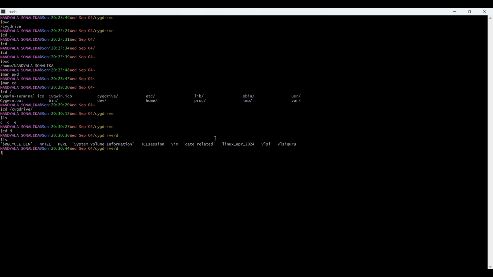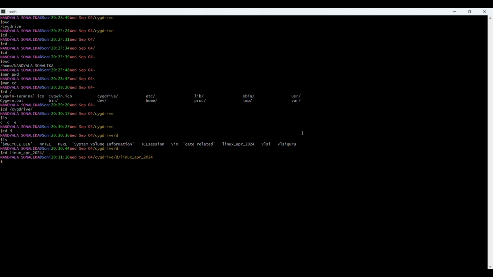Here these are the files present in this directory, and I am going to Linux April 24. cd lin. I am just giving lin and pressing tab. It automatically completes it if it is present in your directory. Then enter.